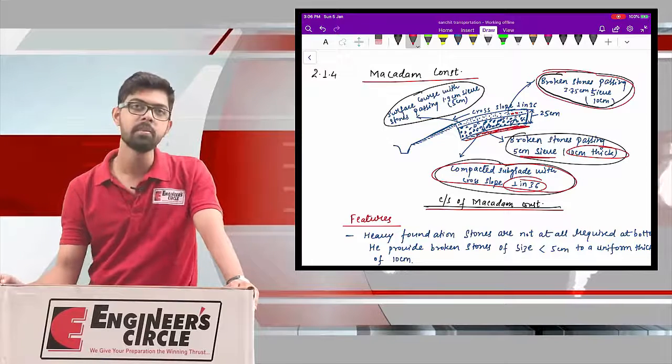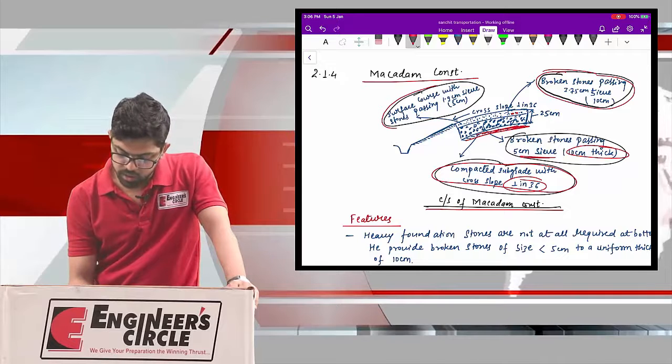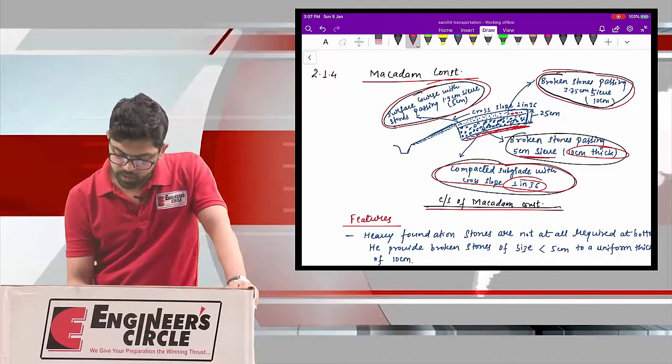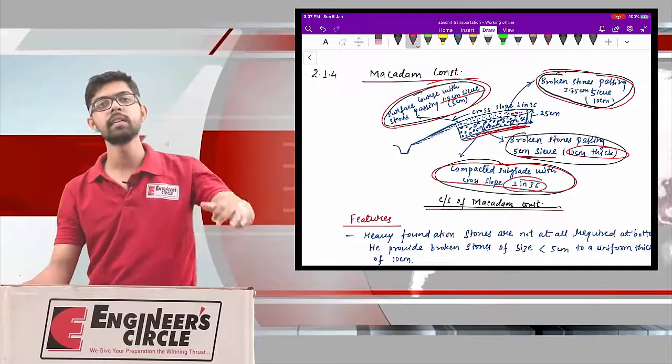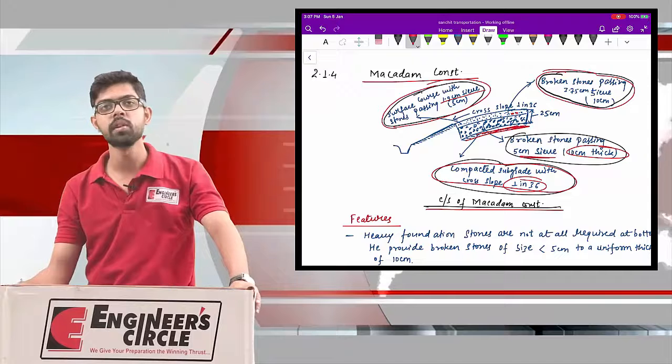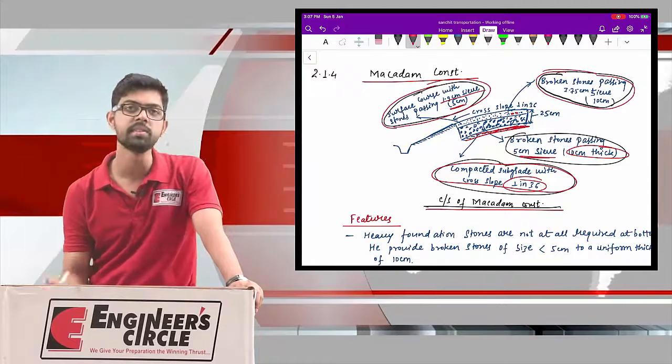Now over this second layer of broken stone I have provided a wearing course, and the wearing course consists of stone passing through a 1.9 cm sieve. So here the size is further reduced, and the thickness of this topmost wearing course is 5 cm.